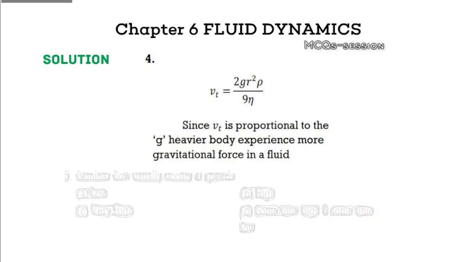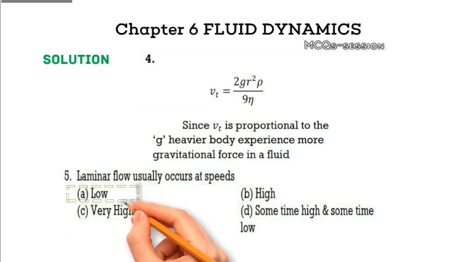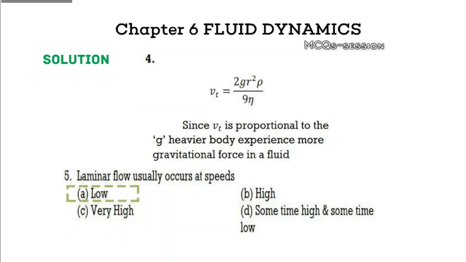Question 5. Laminar flow usually occurs at speeds: A. Low, B. High, C. Very high, D. Sometimes high and sometimes low. Pause and think. Explanation. The correct answer is low. Laminar flow happens when a fluid moves smoothly in parallel layers, which is common at low speeds. At higher speeds, the flow becomes turbulent.